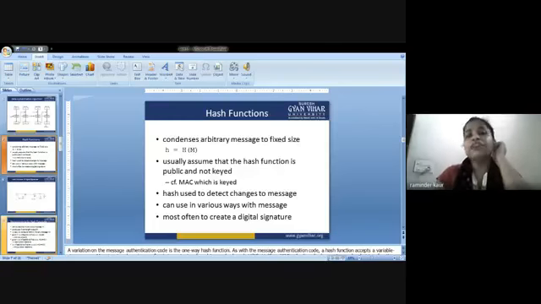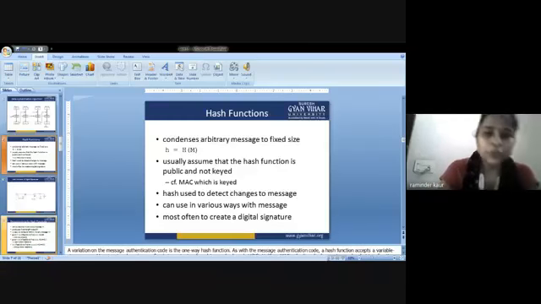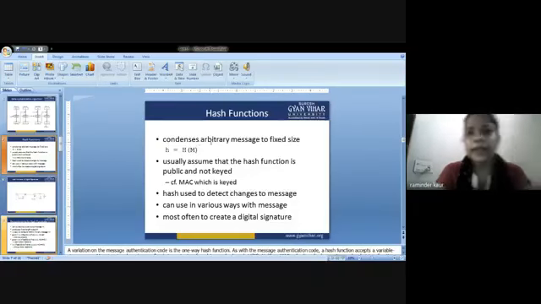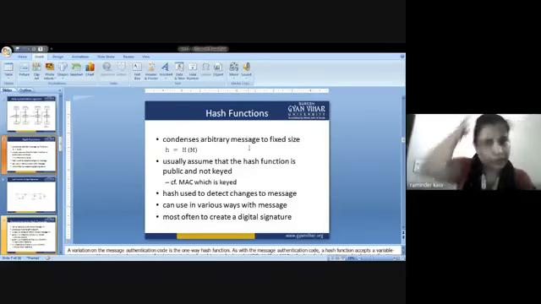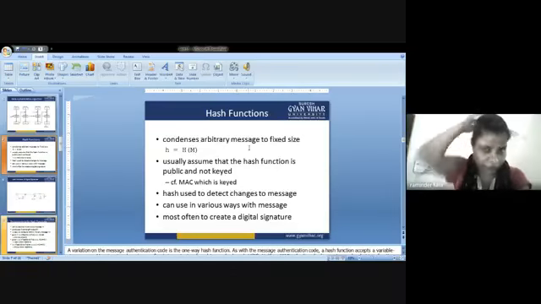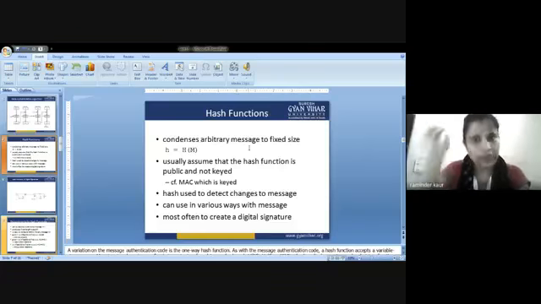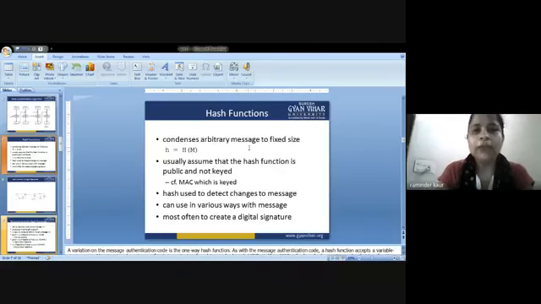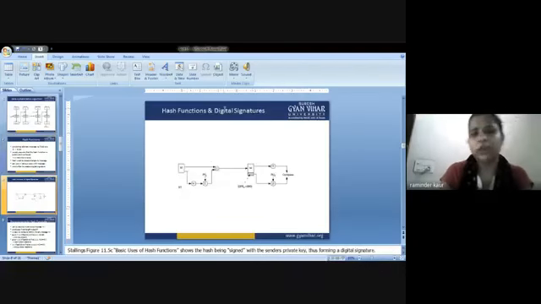So what will be the features of the hash functions? The typical features of the hash functions: first will be the fixed length output. It condenses an arbitrary message to a fixed size, that is h is equal to capital H of m, with the help of the message. Usually assume that the hash function is public and not keyed, unlike MAC, which is keyed. Reference is given. The hash is used to detect changes to the message. It can be used in various ways with the message, most often to create a digital signature, and that is being generated here in this picture. You can see.